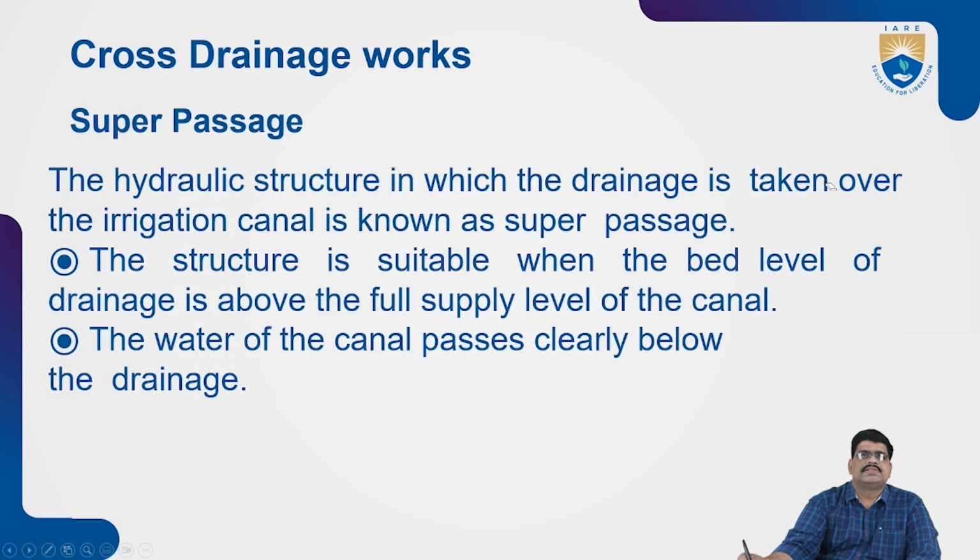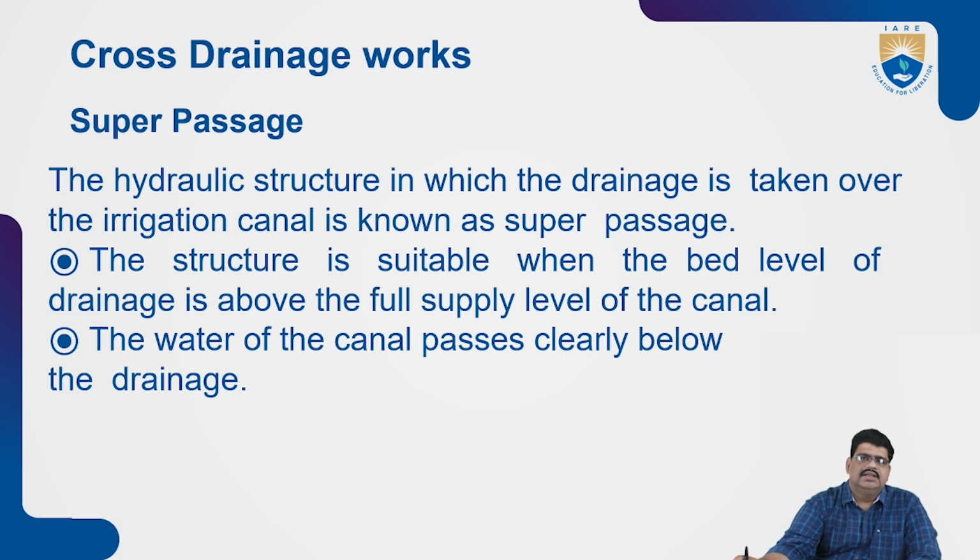Next, super passage. What is meant by super passage? The super passage is nothing but the hydraulic structure in which the drainage is taken over the irrigation canal, known as the super passage. So this is the complete reverse of the aqueduct, right? So why do you have to construct the drainage above? Because the drainage will be constructed above.